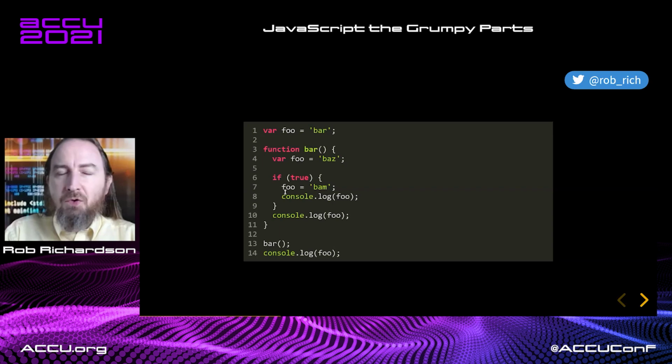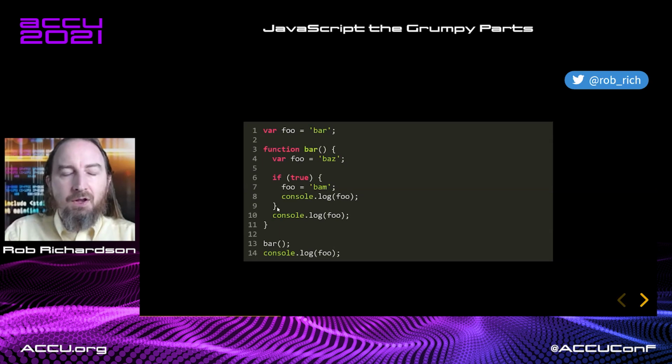We go looking for a foo variable in our current scope. Now variables are scoped to curly braces, or not to curly braces, but to functions. So we find this foo in our inner scope, and we'll set that from baz to bam. Console log foo, and we console log bam, or baz rather. So we've got baz here.